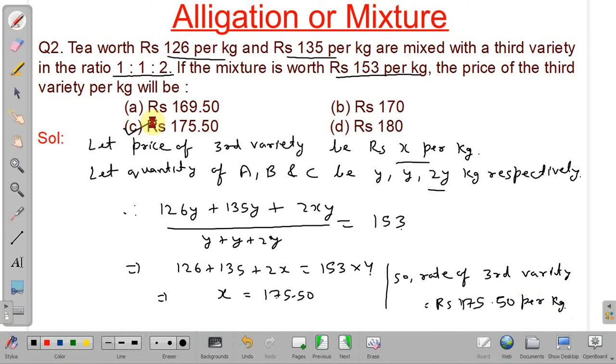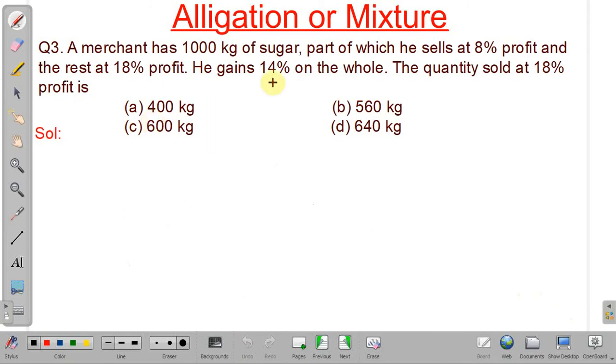We will discuss the next problem. See, in this problem it is given a merchant is selling 1000 kg sugar. On the first part he has earned 8% profit, while on the second part 18% profit. Mean profit is 14%. So we have to find the quantity sold at 18% profit.